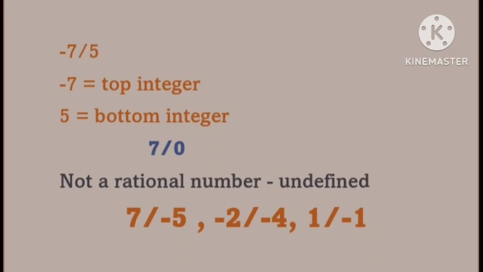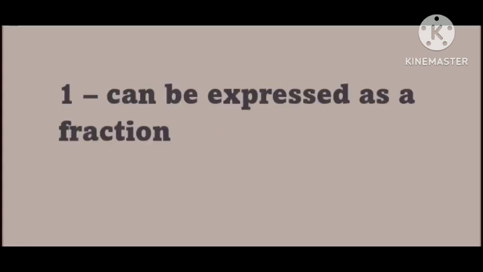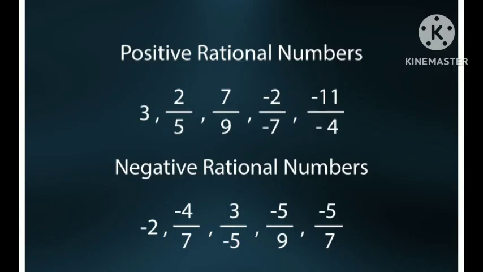What about 1 though? I mean, just a single unit 1. That will count as a rational number. Because remember, any number that you can write as a fraction with the denominator not equal to 0 is rational. So, of course, you can write 1 as 1 by 1. It will be true as well.